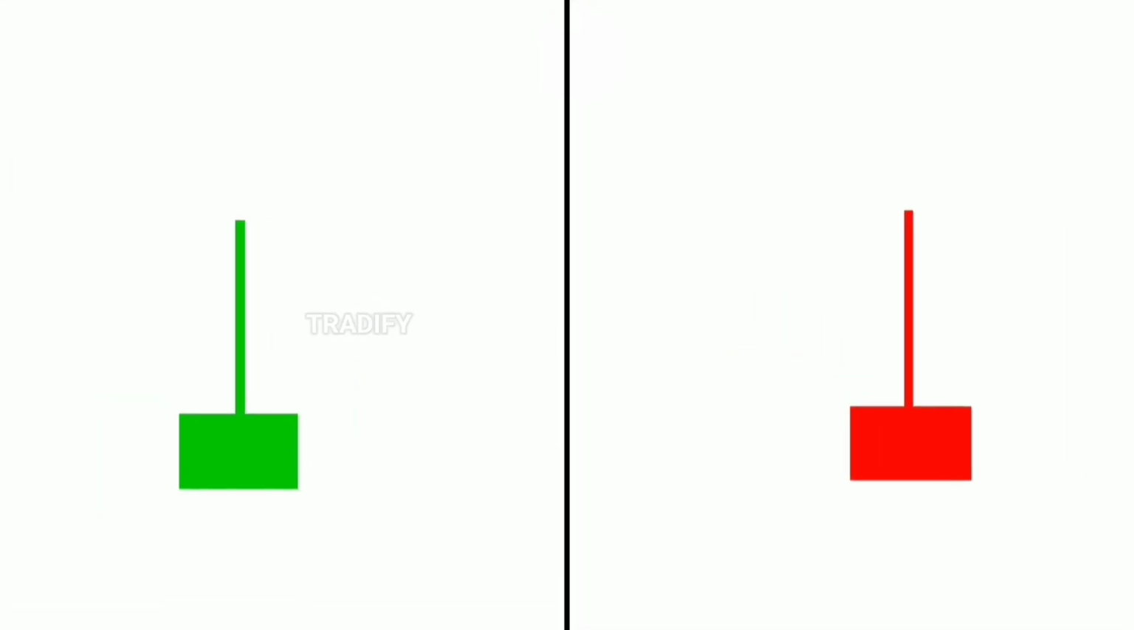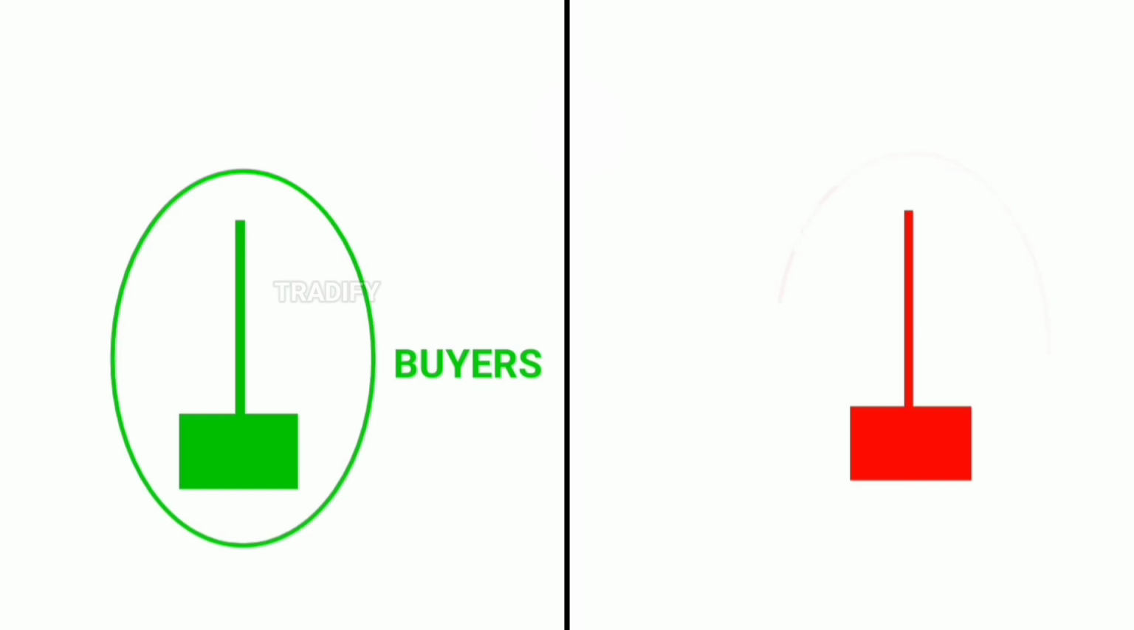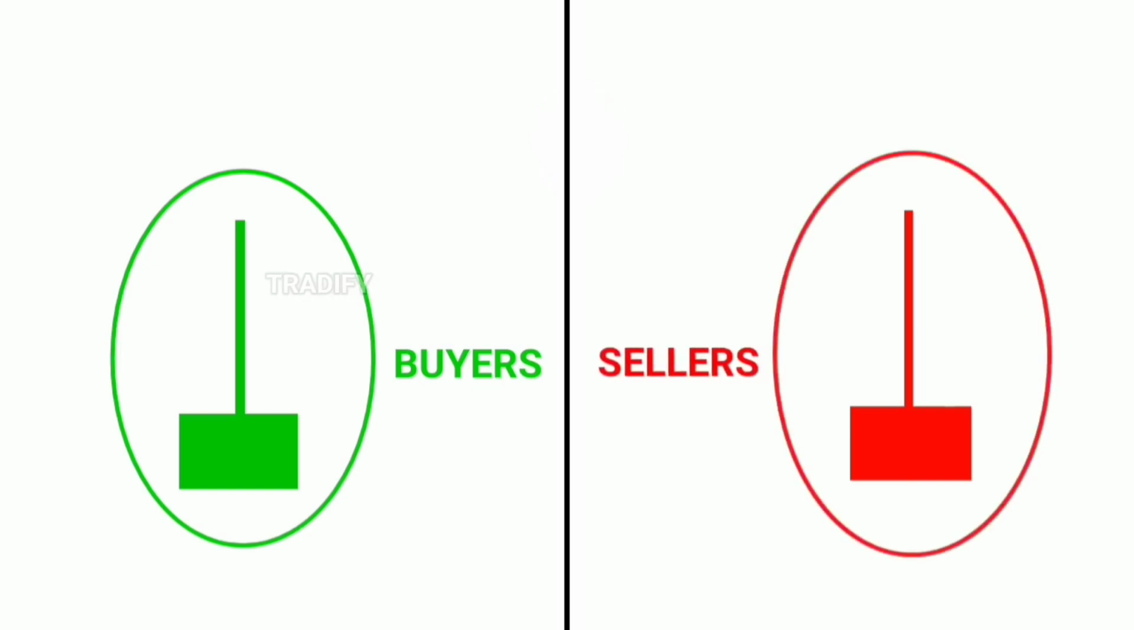As you can see here, we have two candles. One is red and the other is green. Many people refer to the green candle as a buyer's controlled candle and the red one as a seller's controlled candle. But I would consider both of these as bearish candles, meaning that sellers are in control in both.